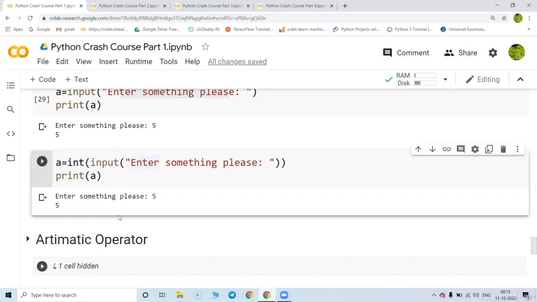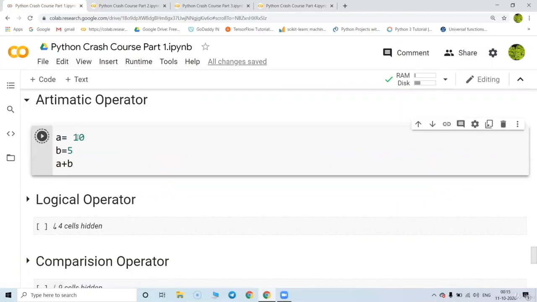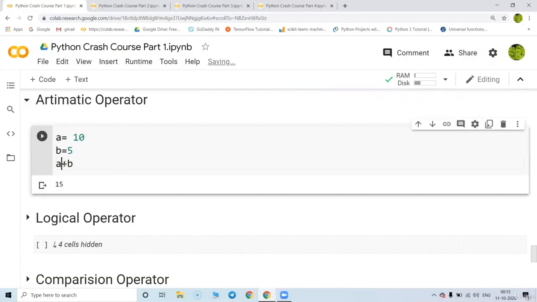Now let's go to the arithmetic operations, what is possible with Python. So A is equal to 10 and B equal to 5. Addition is possible with Python. Subtraction is also possible. Then multiplication is possible. Now in division we have a lot of operations, like let me take this as 11.